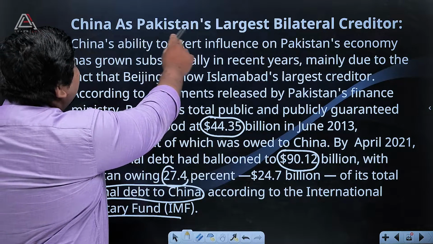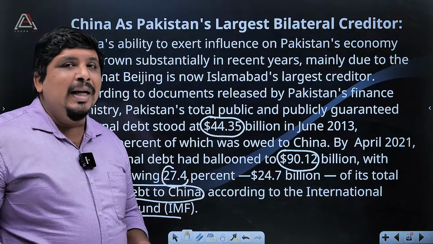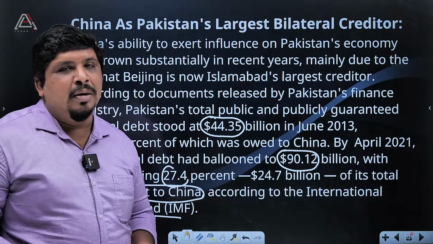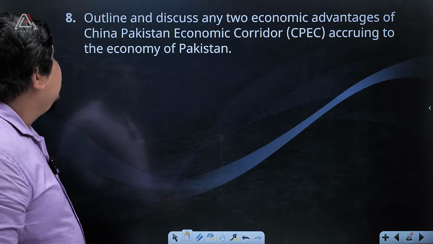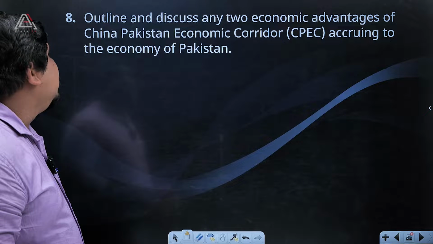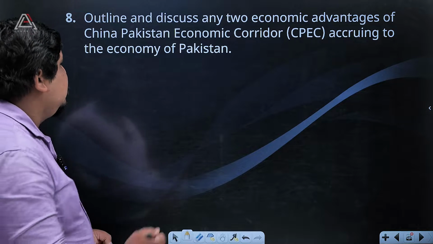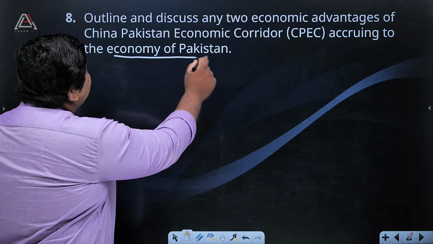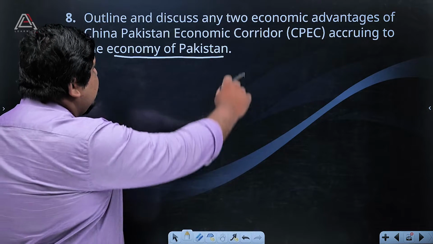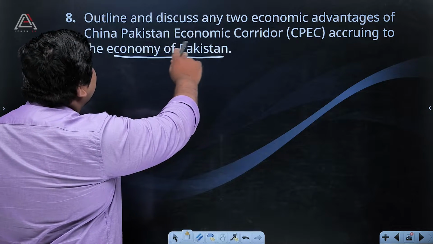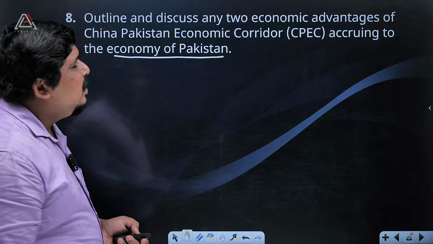The heading given there is, China is Pakistan's largest bilateral creditor. As a creditor, they compel them, forcing them to do this kind of thing. They have to do that. Okay, this is a problem. The question here is: outline and discuss any two economic advantages of the China-Pakistan economic corridor accruing to the economy of Pakistan. So the question is asking how that helped the economy of Pakistan. That's the 8th question.